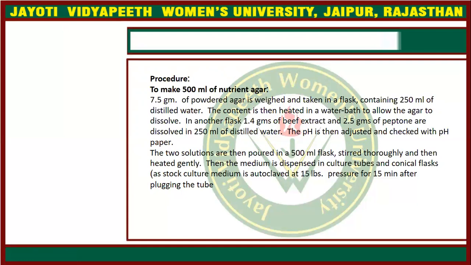Then we autoclave the media at 15 lbs pressure for 15 minutes. That is the last procedure. After autoclaving, the media is ready and we can add it into the plates so that we can pour it.